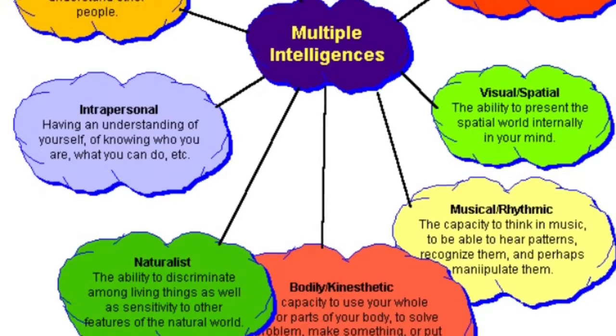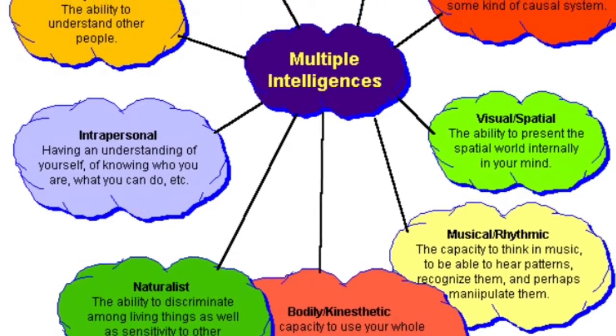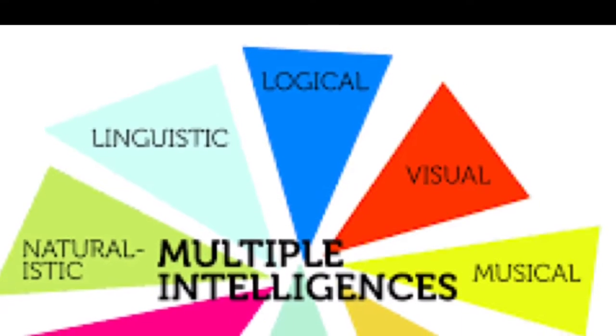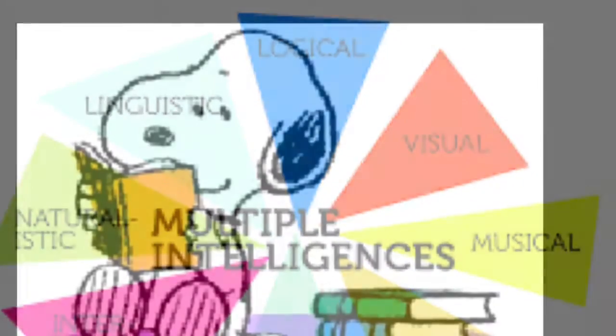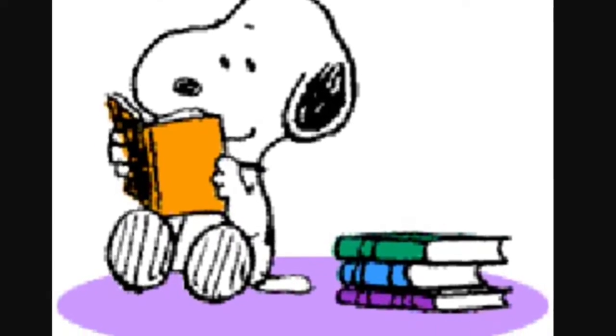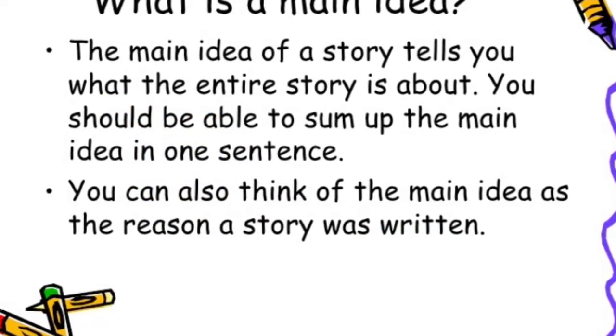My unit plan will also address all 8 of Gardner's multiple intelligences. Each IEP goal will focus on one or multiple intelligences. My first IEP goal will be a reading goal. It will focus on main ideas and details in a story.